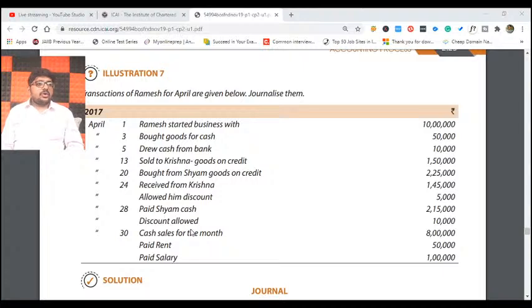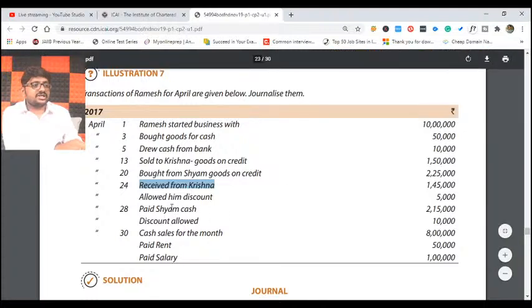Sold goods to Krishna on credit basis. So what will the journal entry be? Krishna account debit to sales. How much? 1,50,000. Bought goods from Sham on credit basis. Those who are missing the transaction here: bought goods from Sham on credit, so it is a purchase. Purchase account debit to Sham account, 2,25,000. Right. And next, received money from Krishna. How much? 1,45,000 rupees. Cash or bank account debit to Krishna account.